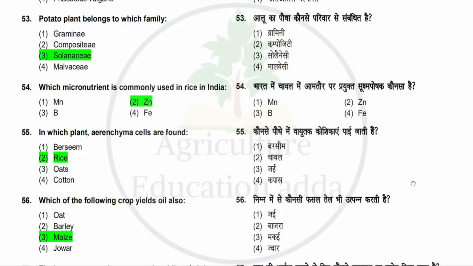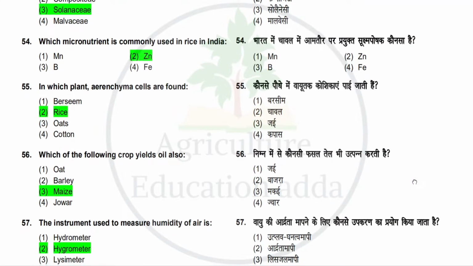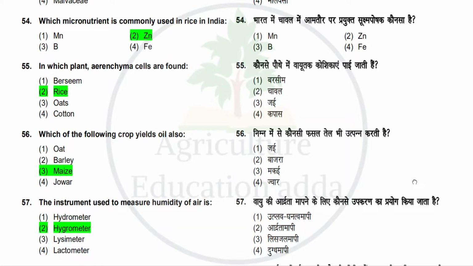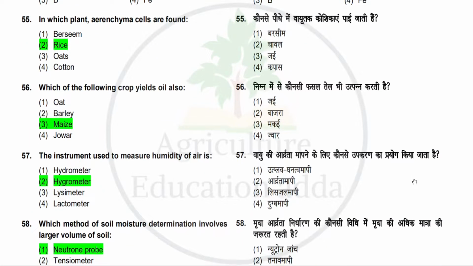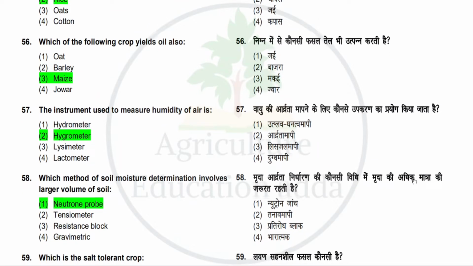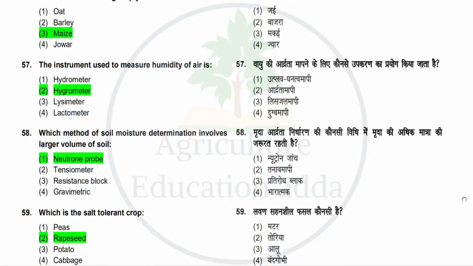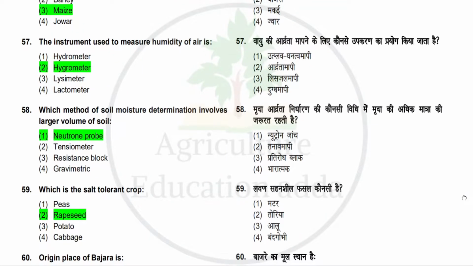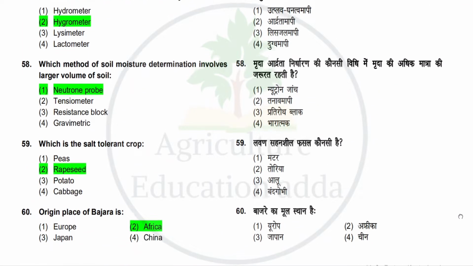Next question is in which plant parenchyma cells are found? Option is berseem, rice, oats, cotton. So correct answer is rice. Next question is which of the following crop yields oil also? Option is oat, barley, maize, jowar. So correct answer is maize. Next question is the instrument used to measure humidity of air is? Option is hydrometer, hygrometer, lysimeter, lactometer. So correct answer is hygrometer. Next question is which method of soil moisture determination involves a larger volume of soil? Option is neutron probe, tensiometer, resistance block, gravimetric. So correct answer is neutron probe.